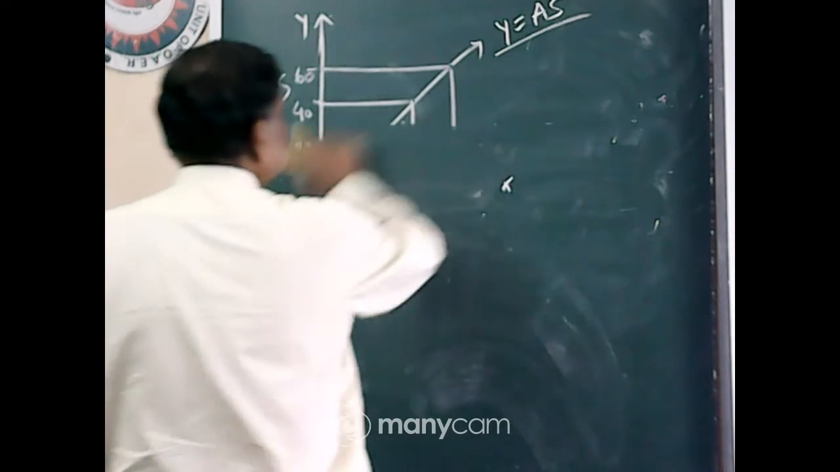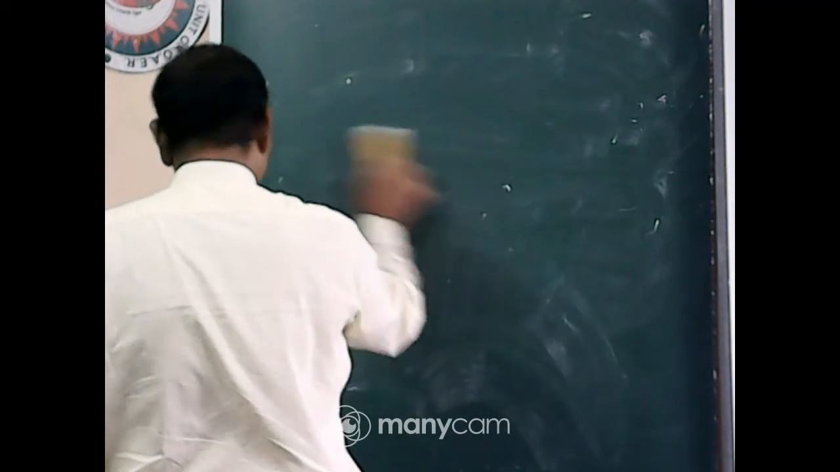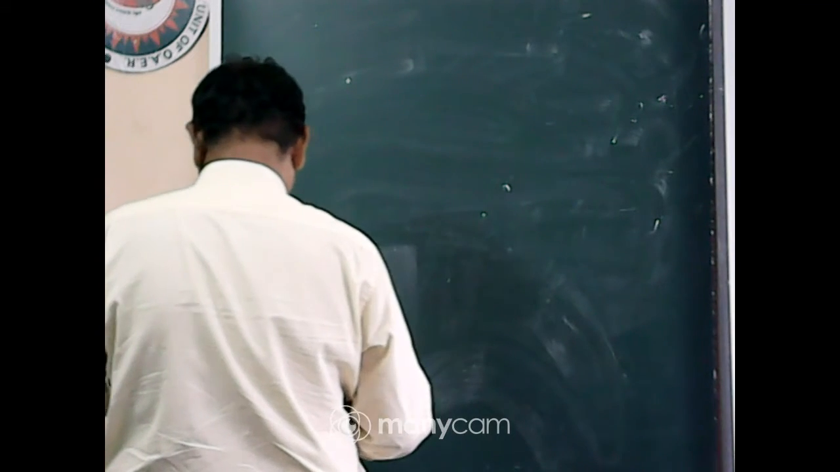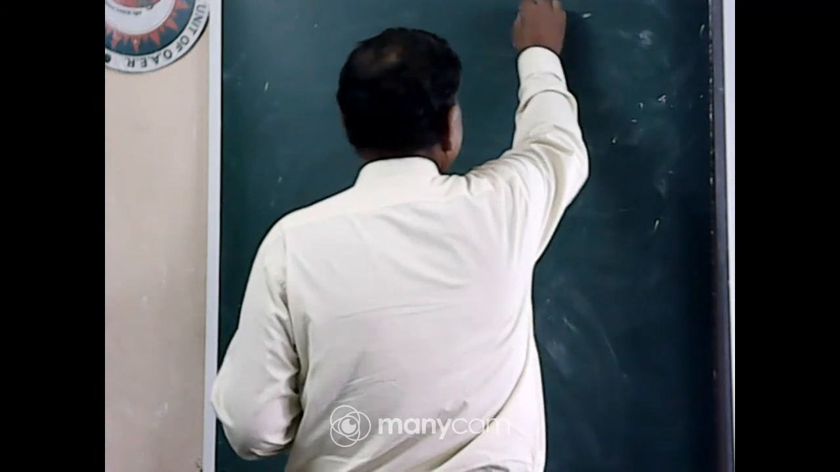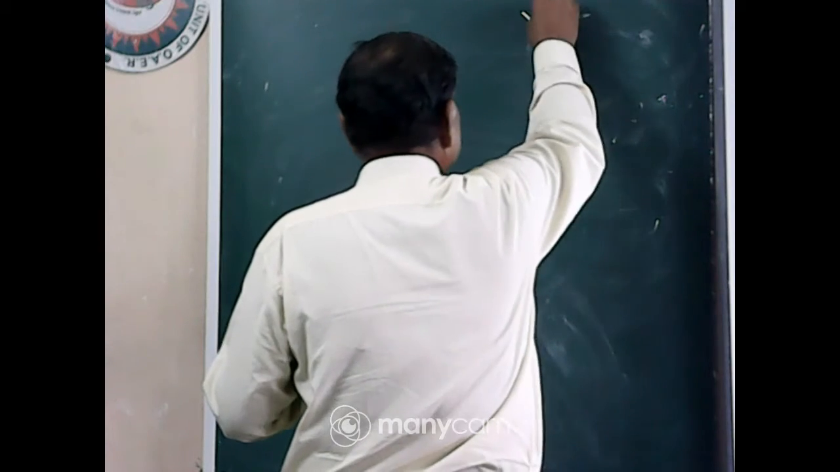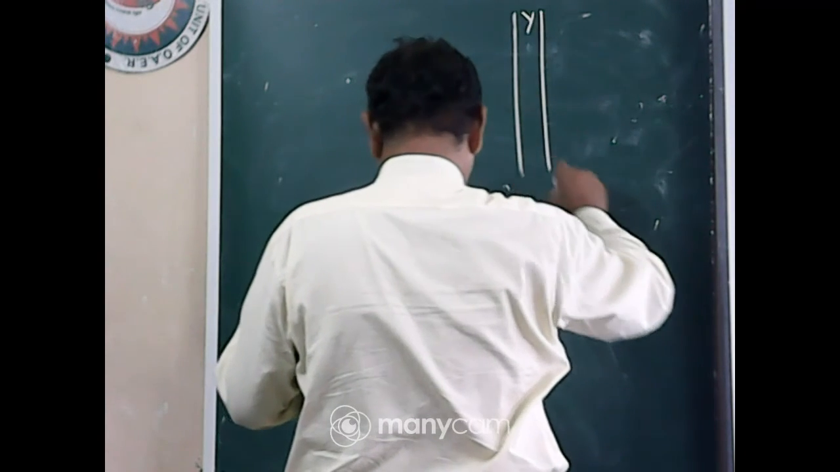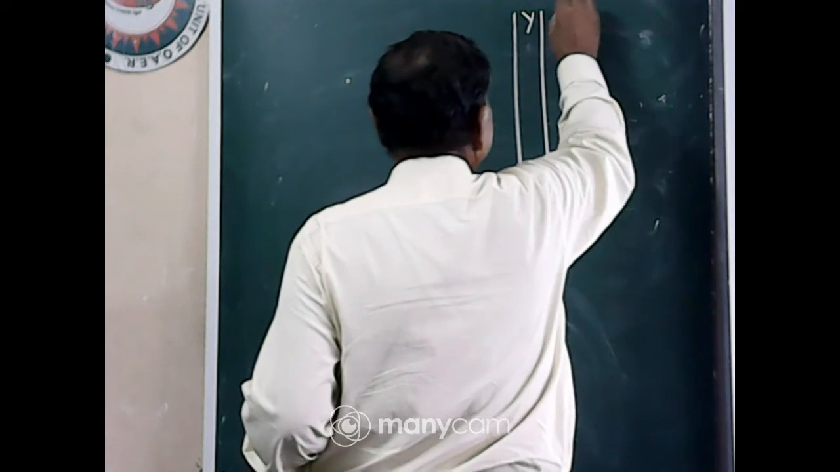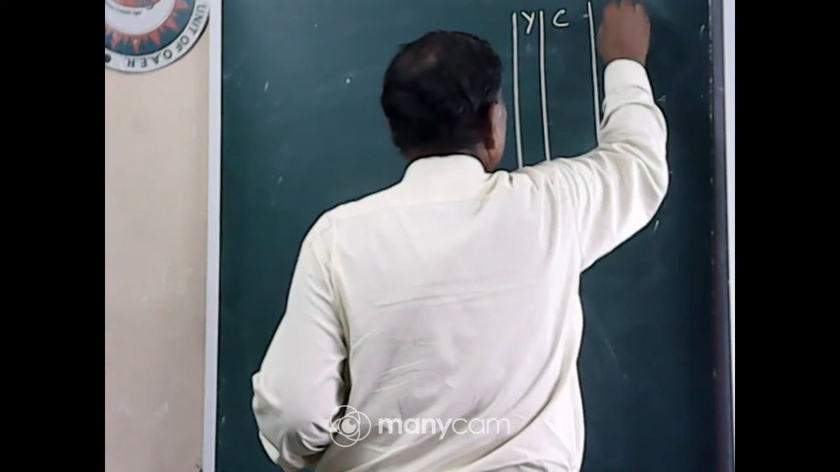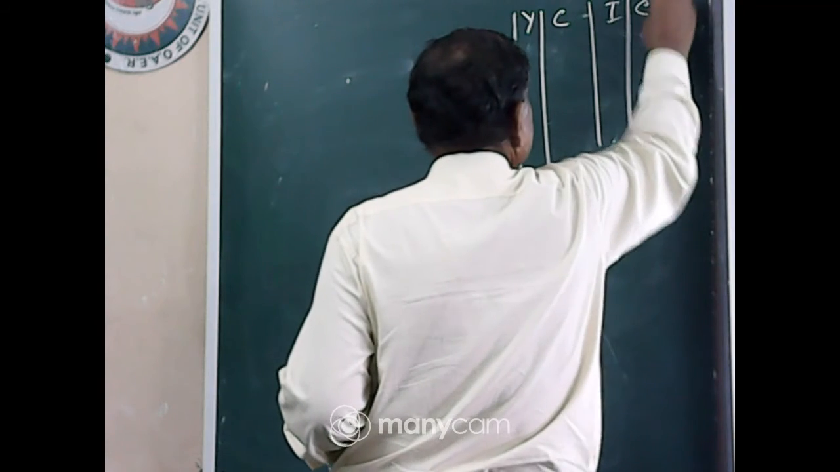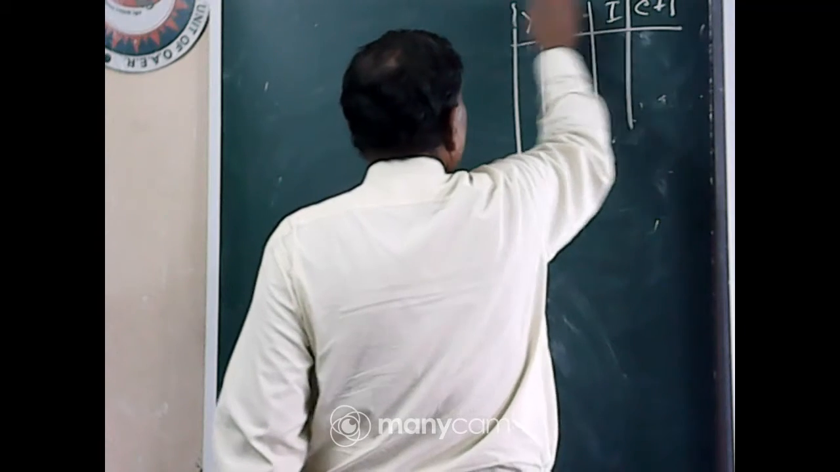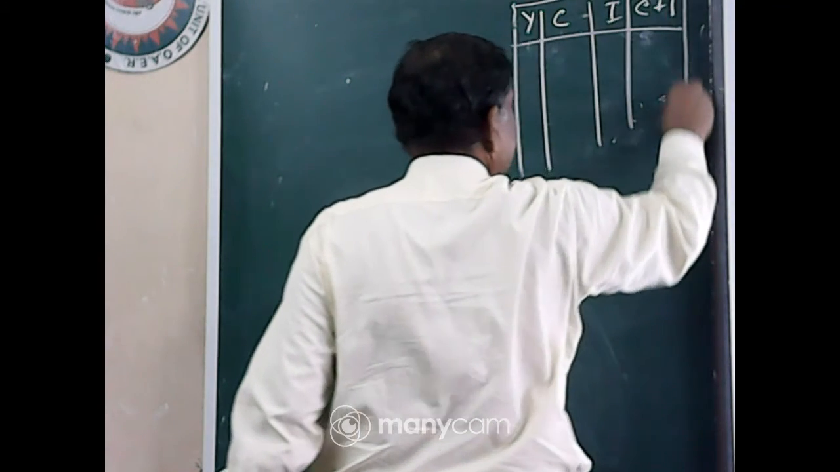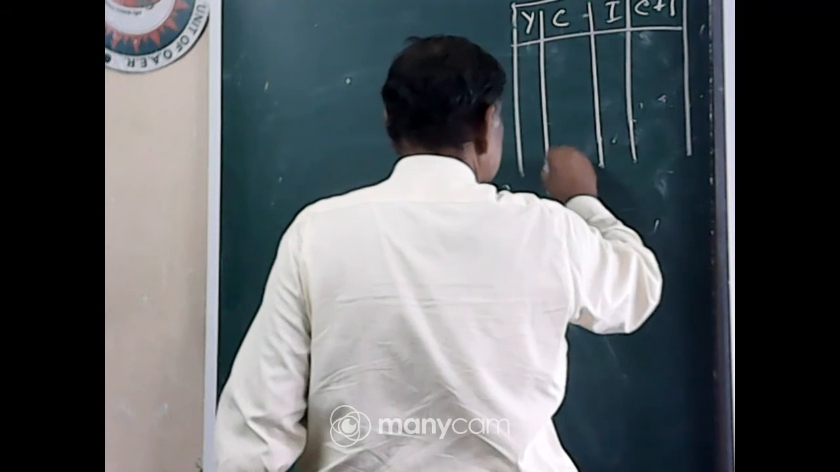Now I am removing it for the bigger diagram. The table first: Y, C, I and C plus I. I have already explained all these. Now the table.